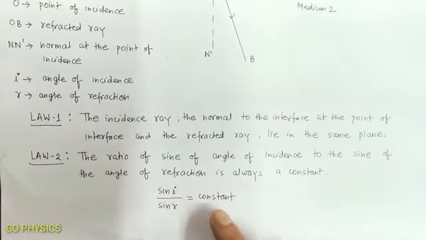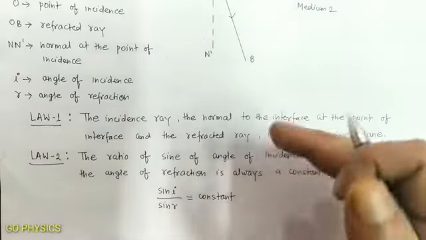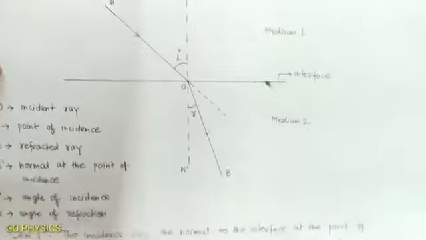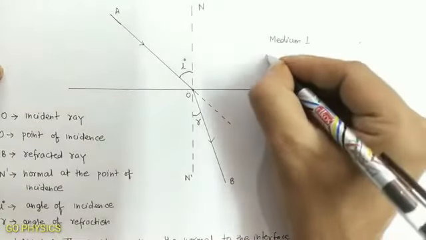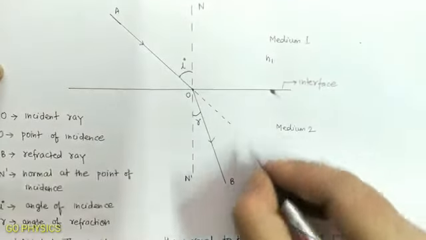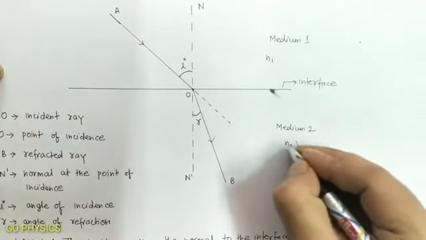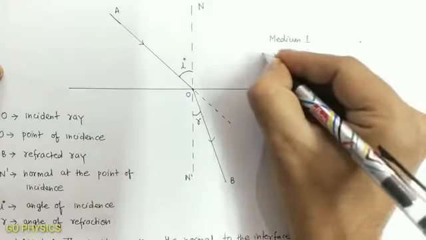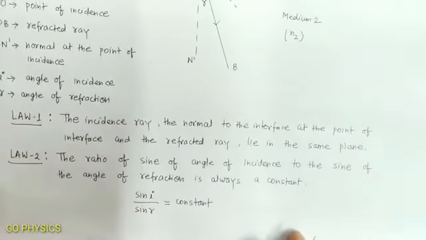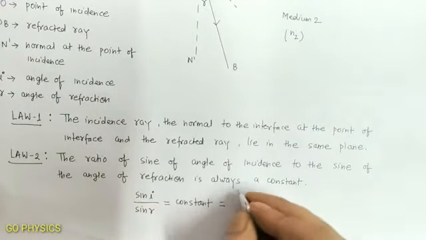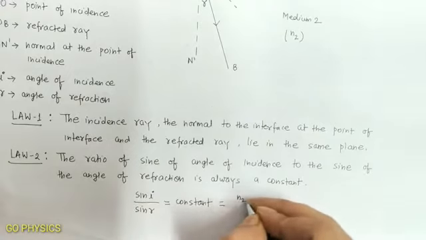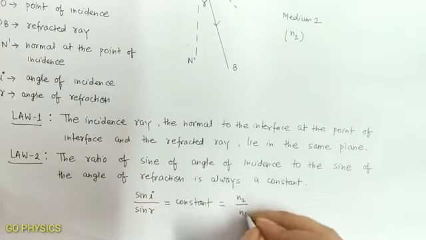This is not a universal constant. This constant is different for two different media. If the refractive index of medium 1 is n1 and refractive index of medium 2 is n2, then it was found that the value of this constant is equal to n2 by n1.